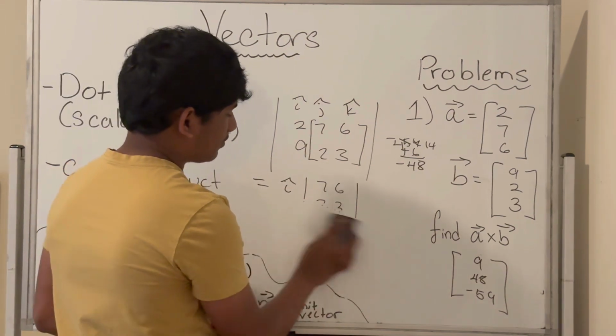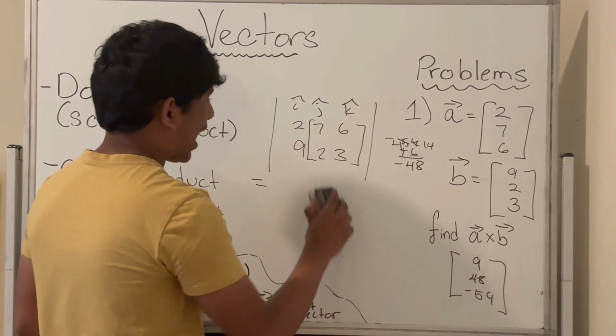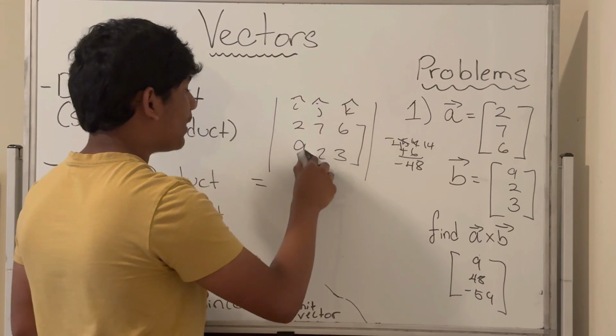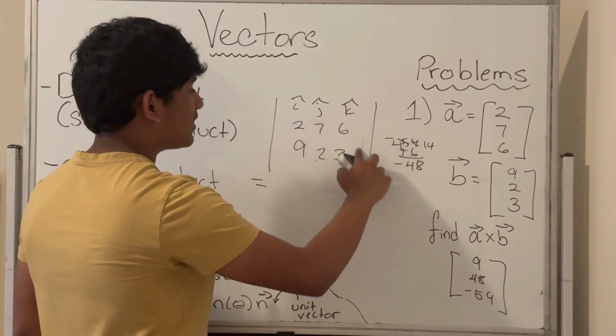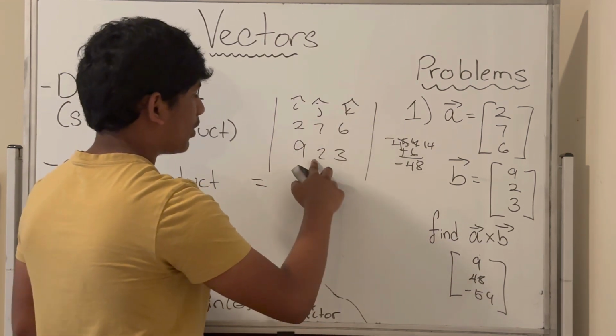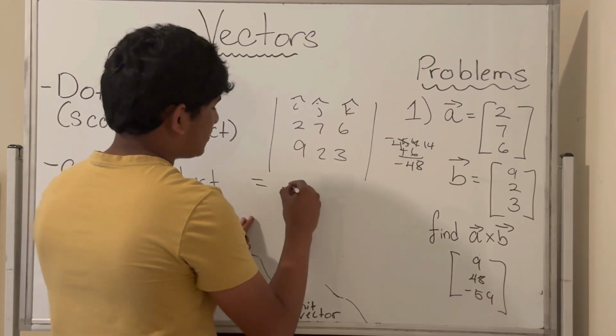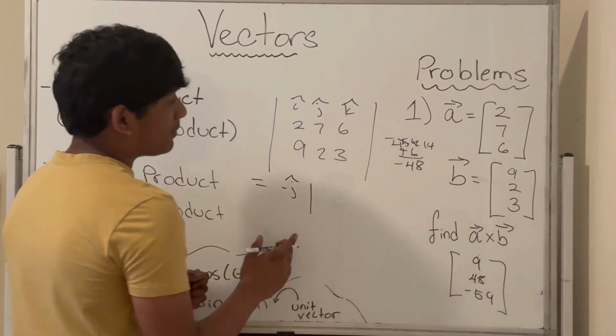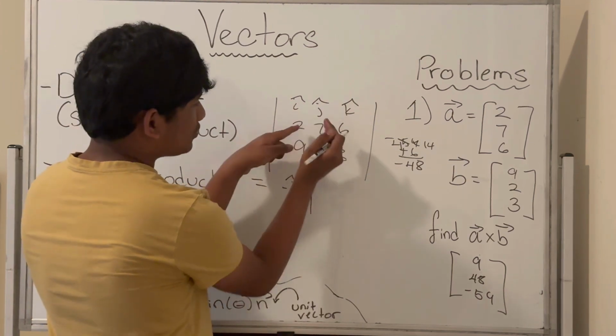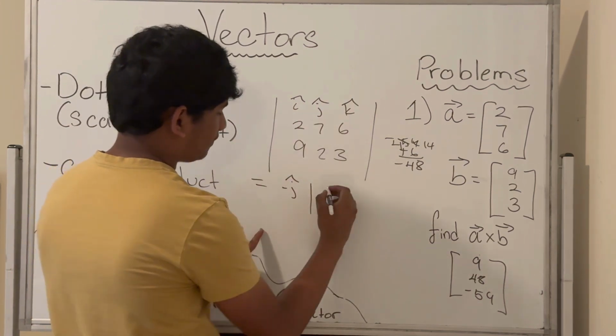Now let's verify the second part. How would we do the second part? We're multiplying by minus j hat, because we always have alternating signs when we do determinants. So we start with minus j hat, and multiply it by the determinant of the matrix excluding 7 and 2, so we have 2, 6, and 9, 3.